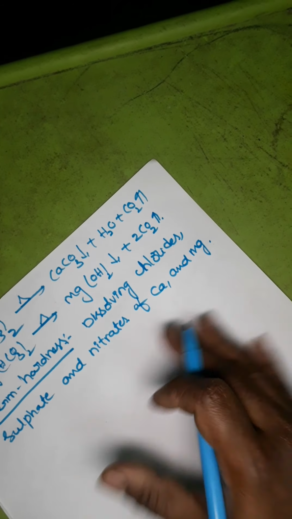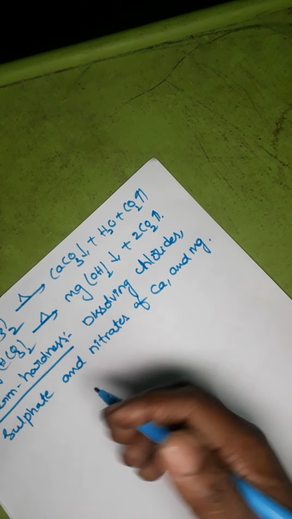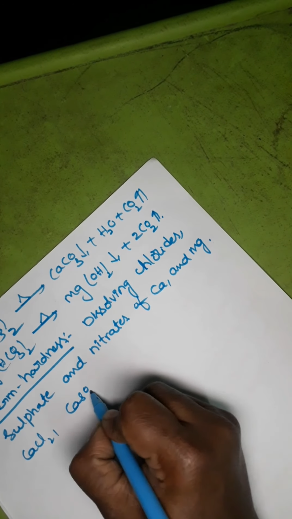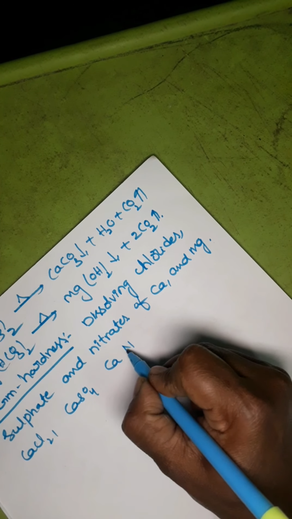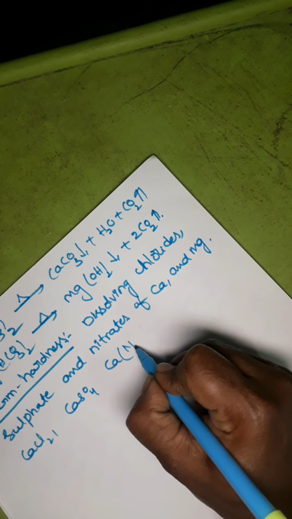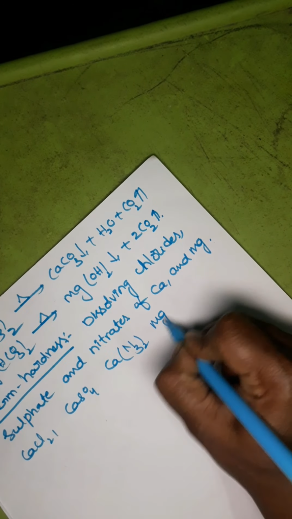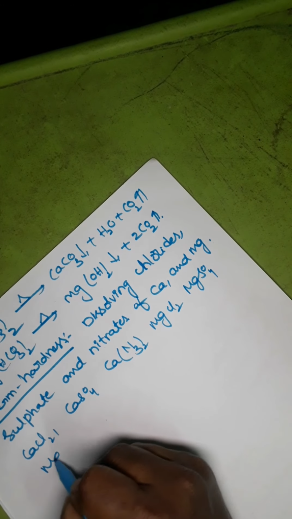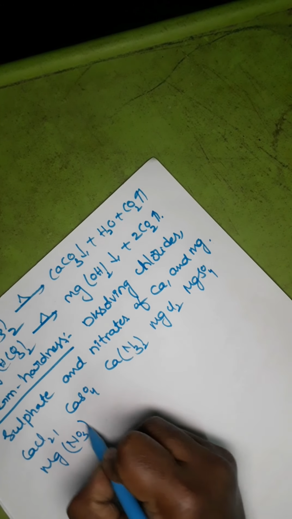These salts are calcium chloride, CaSO4, calcium nitrate, magnesium chloride, magnesium sulfate, magnesium nitrate.